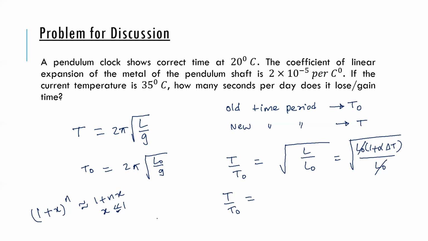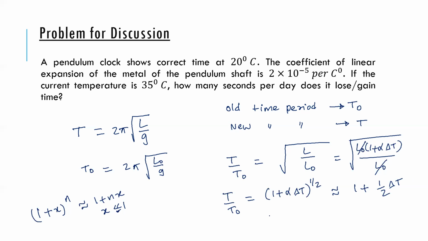You know this? So here 1 plus alpha delta t raised to half. Alpha is very small, so alpha into delta t will be very small. So this roughly can be written as 1 plus half alpha delta t.